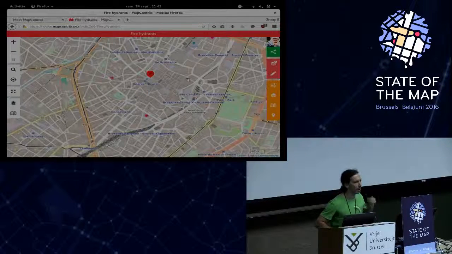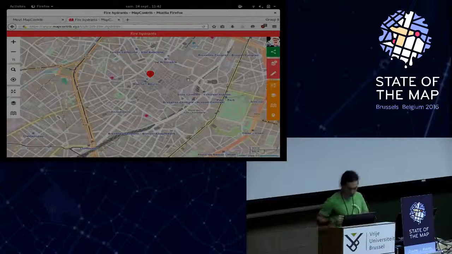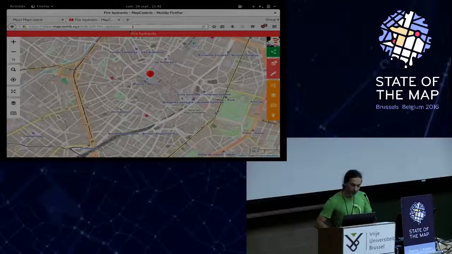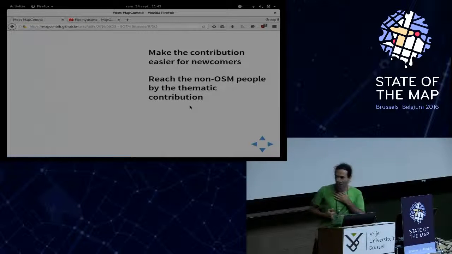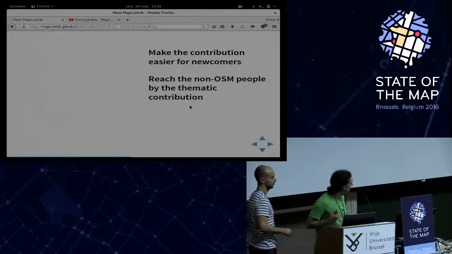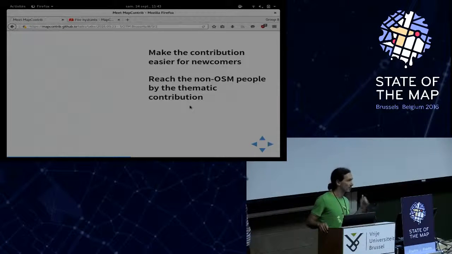This is for everybody who has an OSM account. But if you are not a developer, it's a little bit complicated to do this kind of map. So why MapContrib? Because you can make whatever thematic contribution map you want.